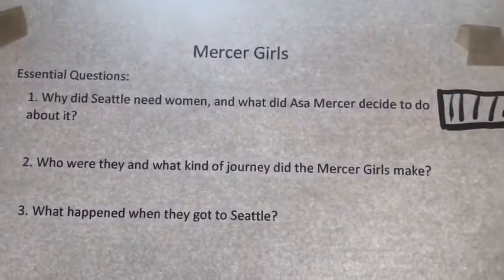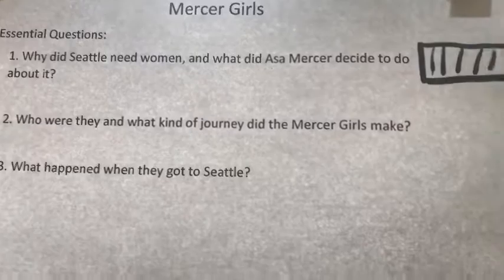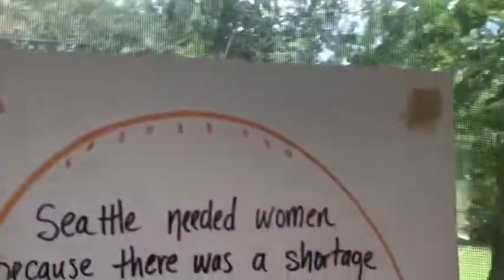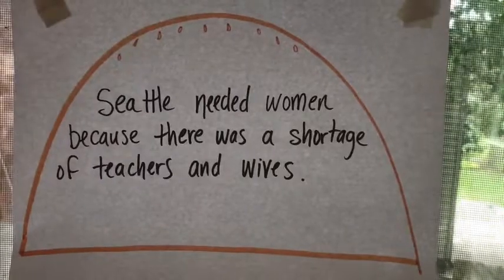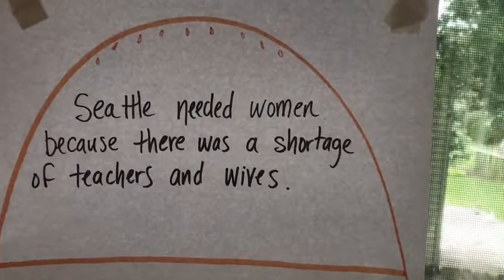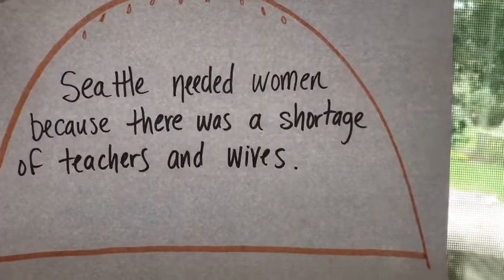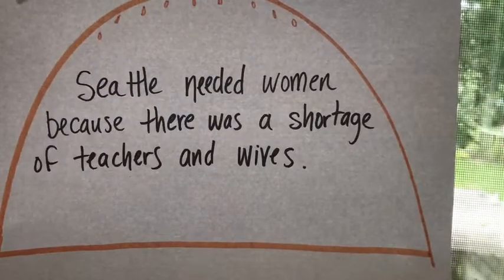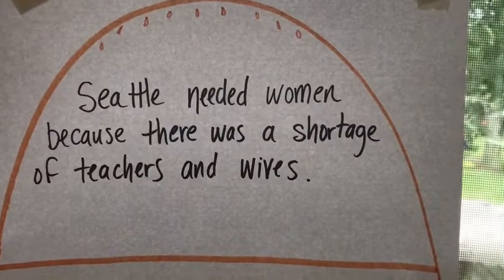If our question is, why did Seattle need women, and what did Asa Mercer decide to do about it? This is what I was thinking for our topic sentence. To answer the question, why did Seattle need women, I'm just going to answer it with the same words that are in the question. Seattle needed women because there was a shortage of teachers and wives.